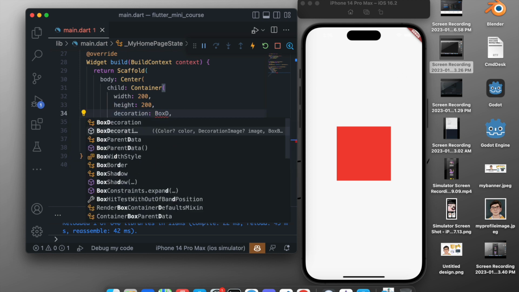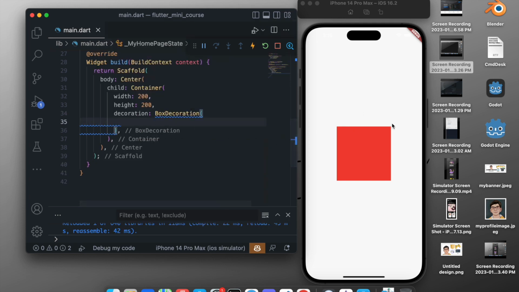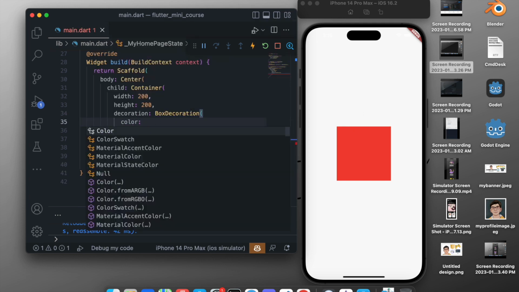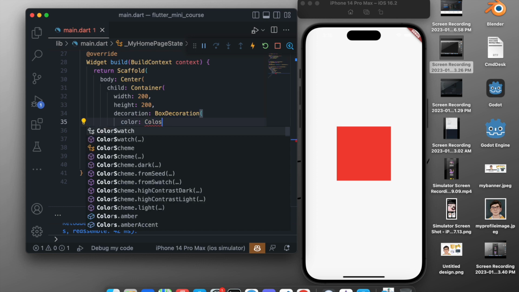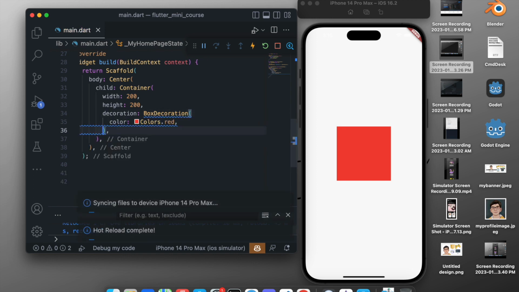So box decoration, and in the box decoration we will first of all give it a color, and color will be again our red color. So Colors.red. After doing this, let's add a comma to format the code. It doesn't make any change, but instead we added this color inside decoration.